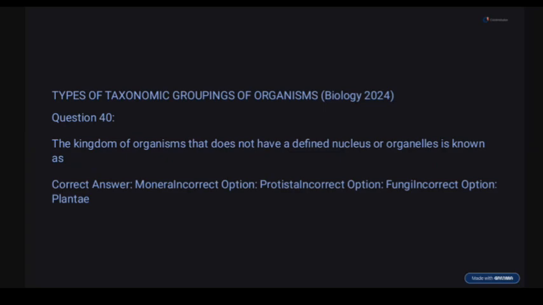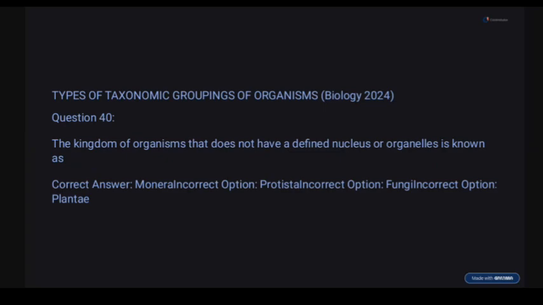Question 40. The kingdom of organisms that does not have a defined nucleus or organelle is known as what? Answer options: Monera, Protista, Fungi, Plantae.